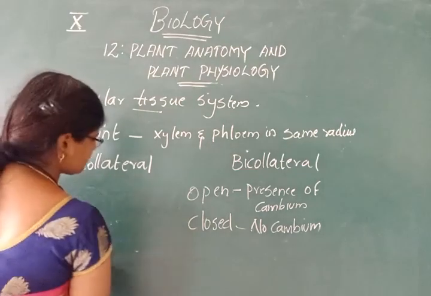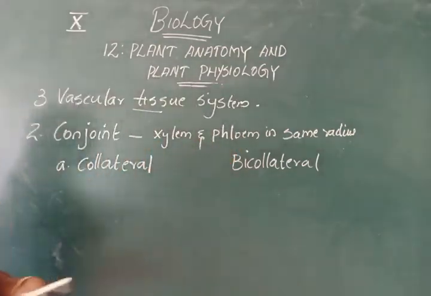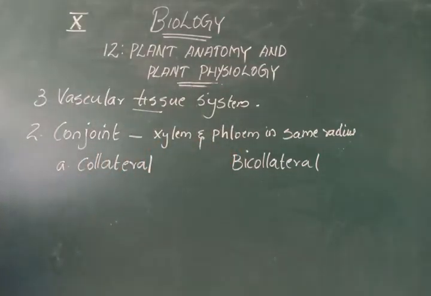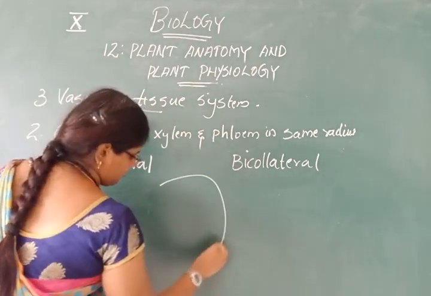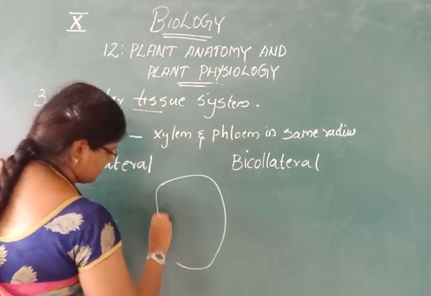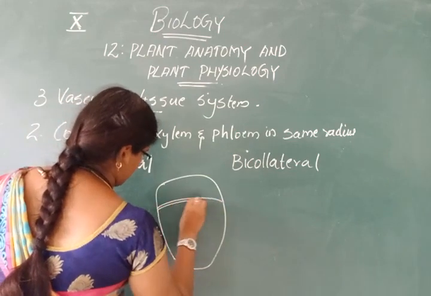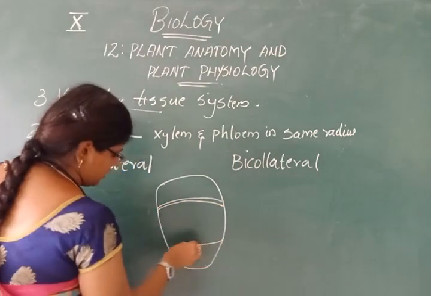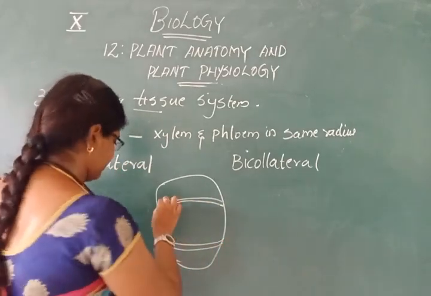Okay. Now, what are bicollateral bundles? Bicollateral bundles means the xylem is present in the center, and the phloem is present on both outer and inner sides. Suppose this is the vascular bundle, this is cambium, this is also cambium.